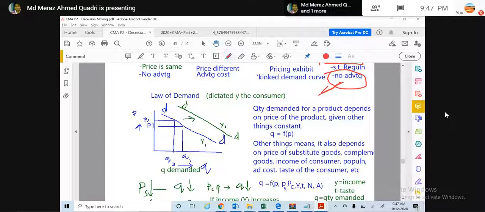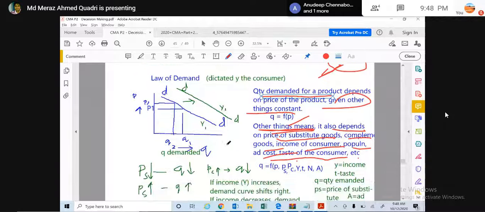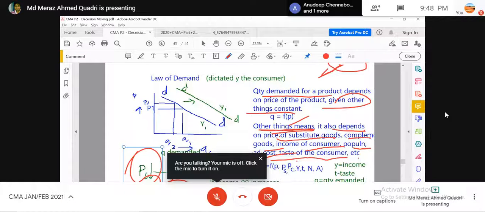Now, the quantity demanded of the product depends on the price of the product. But if other things remain the same, it also works on some assumptions. It also depends on the price of substitute goods, complementary goods, the income of the consumer, the population size, and the taste of the consumer. But saying that other things remain the same, not getting changed, it means price goes down, demand will go up; price goes up, demand will go down.